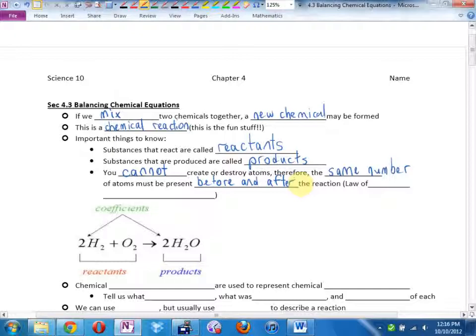And this is going to guide us for the next couple of days. We call this the law of conservation of mass. Thunder and lightning should go off right now. It's that important. There should be a distant rumble of thunder in the background. The law of conservation of mass. Hugely important.